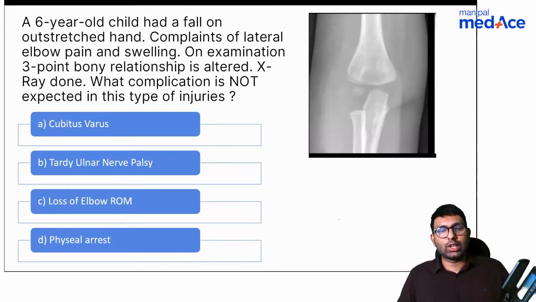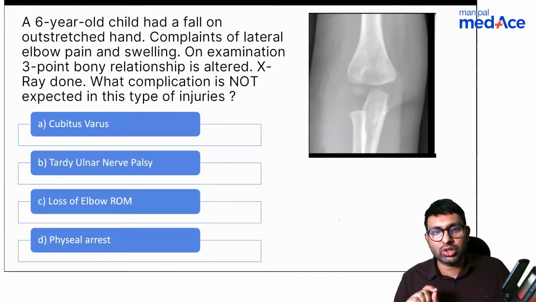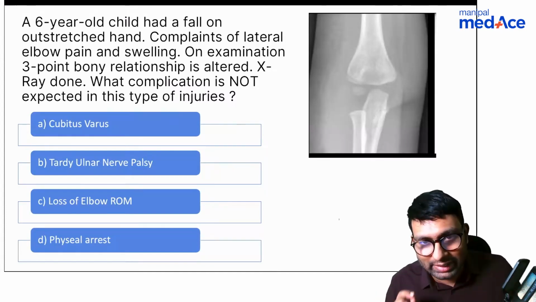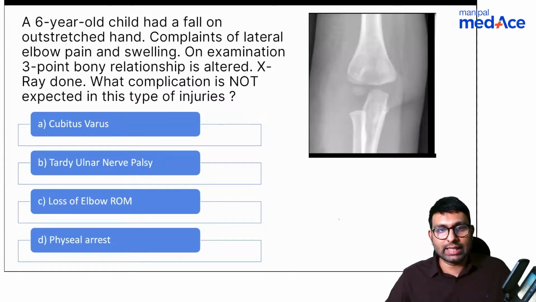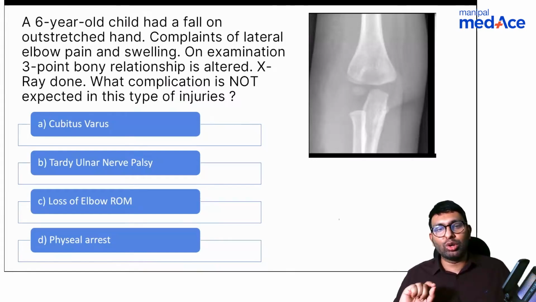First question: a 6-year-old child who has fallen on an outstretched hand has lateral elbow pain and swelling. On examination, the 3-point bony relationship is altered. An X-ray is done. This is the X-ray. Which complication will you not expect in this type of injury? Is it cubitus varus, tardy ulnar nerve palsy, loss of elbow range of motion, or physeal arrest?